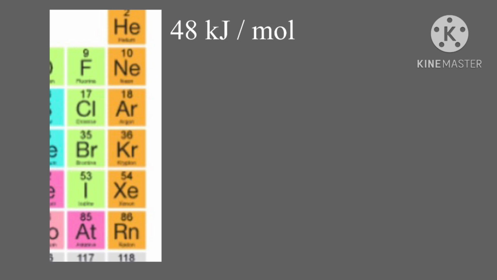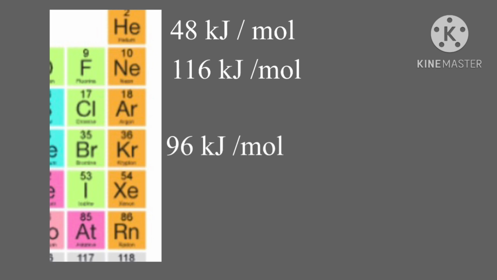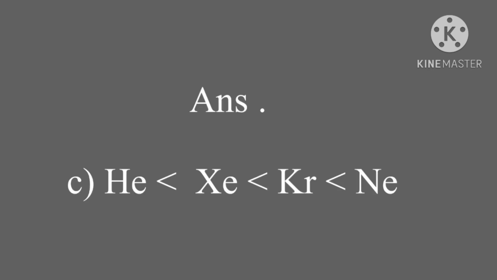Helium 48 kilojoule per mole electron gain enthalpy, neon 116 kilojoule per mole, argon 96 kilojoule per mole, and that of xenon is 77 kilojoule per mole. So from these values we can select the correct order. So this is the correct answer option of this question.